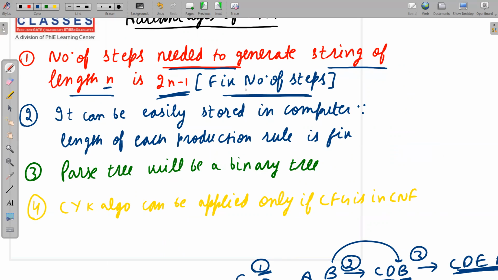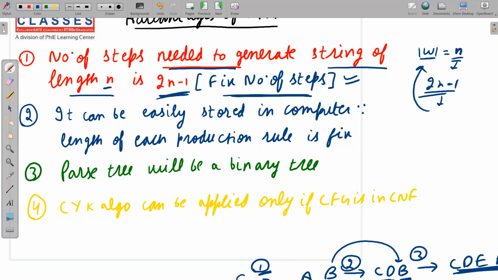If we have a string of length n, then apply 2n minus 1 steps. All possible strings are generated using 2n minus 1 steps. If we get the string w, then it's okay. Otherwise, you will say no, the string does not belong to the language generated by the grammar. So this is a big advantage.